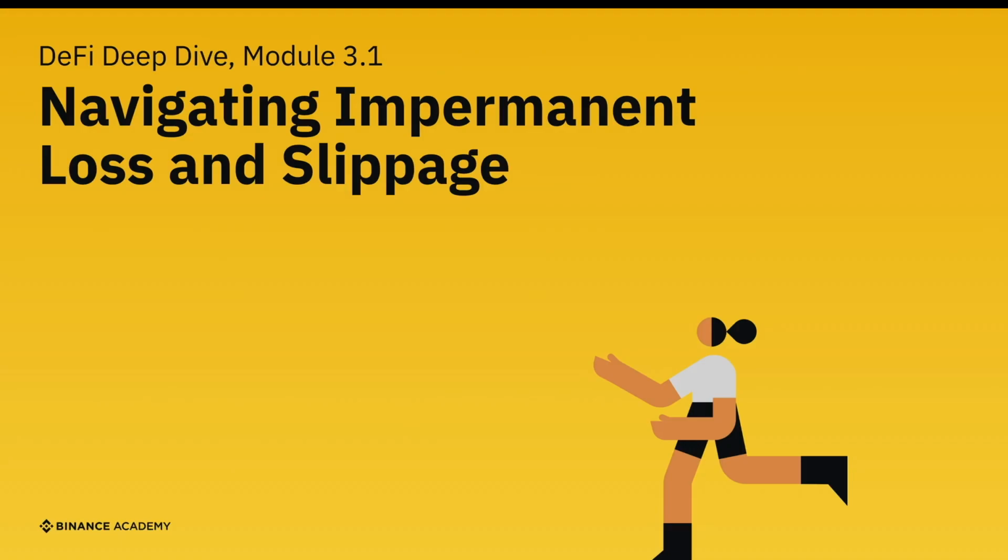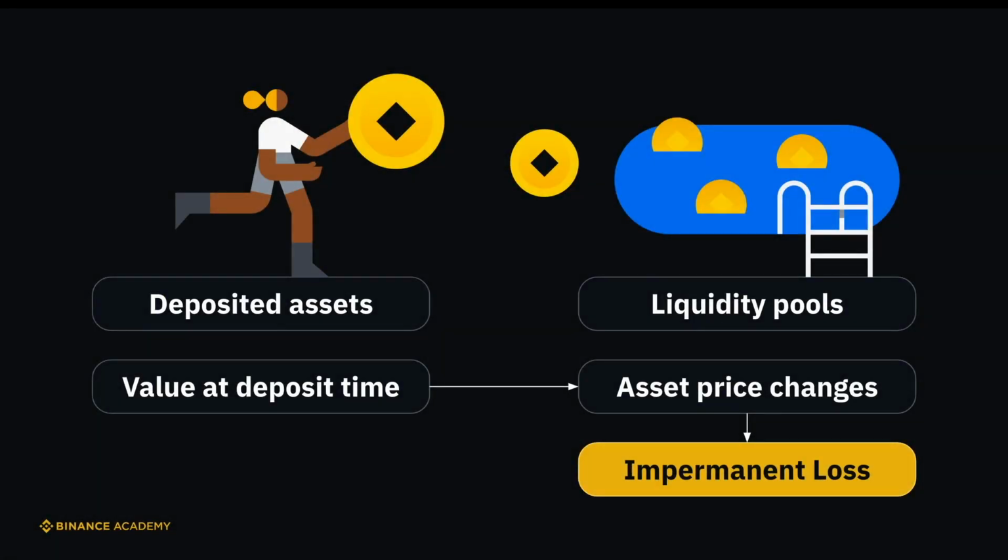As we learned in a previous module, DeFi users provide liquidity to various protocols by adding their assets to things called liquidity pools. Impermanent loss happens when the prices of your deposited assets change compared to what the price was when you originally deposited them to the pool. Let's simplify this with an example.